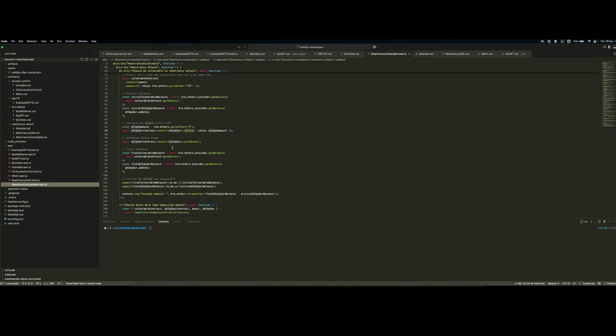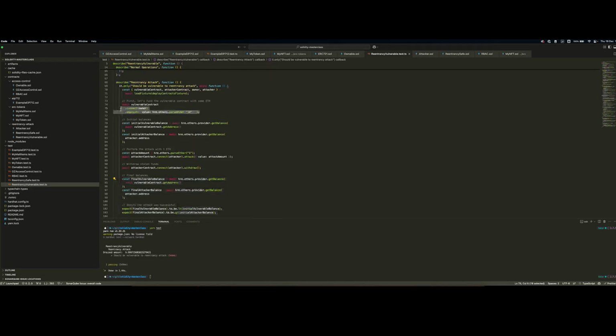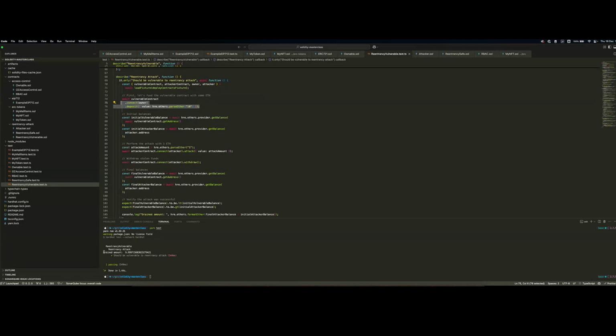And we can see, in fact, in this test here, after the attack is done, the attacker can then withdraw from his attacker smart contract, and there are some checks to check, obviously, if he drained the contract. So let's quickly do this. We deposited 10 ether, and we expect, therefore, the attacker to have 10 ether. And we can see, in fact, the drain amount is 9.999, etc. So this is 10 minus the gas fees, basically, that he incurred for performing this attack.